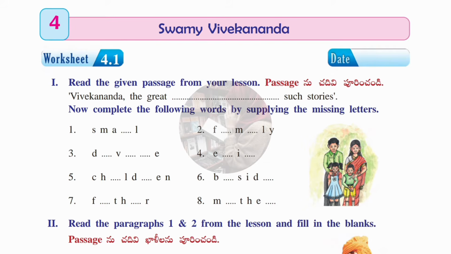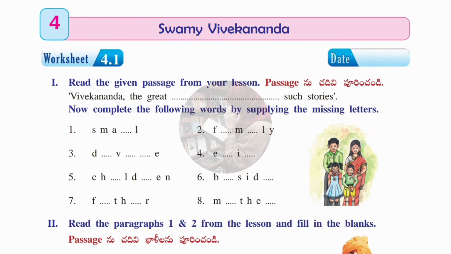Now let's see the answers. In the first Roman, we have been given one passage from the lesson itself, from Vivekananda the Great, Two Such Stories. Here, from this passage, we have been given missing letters. Now we have to fill them with the correct word.